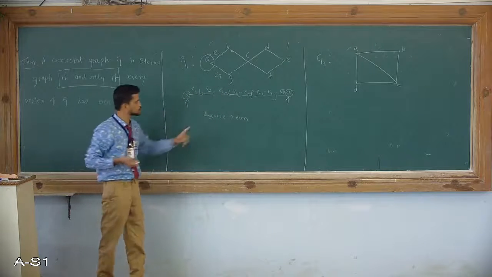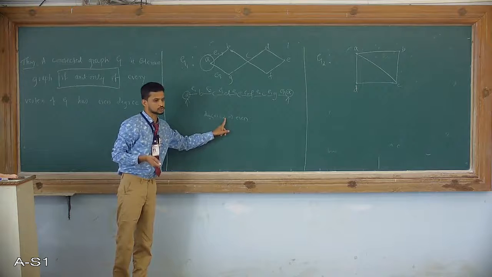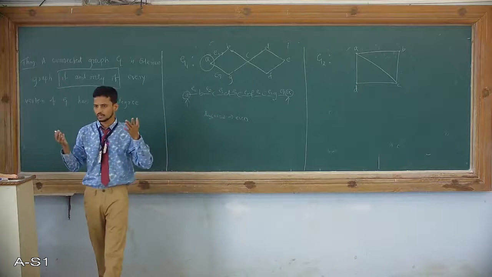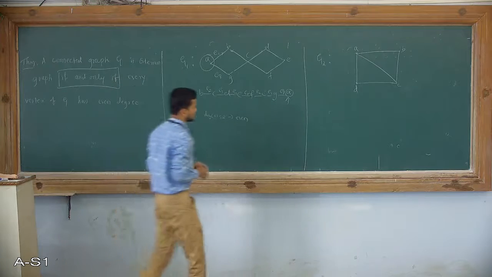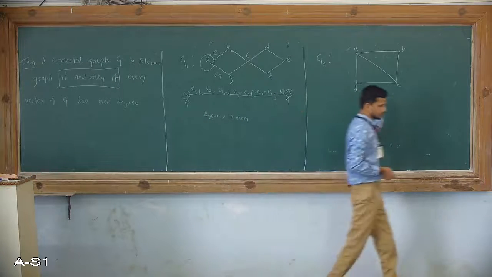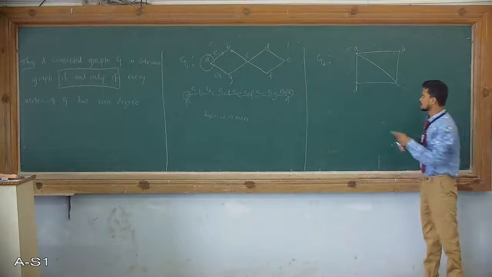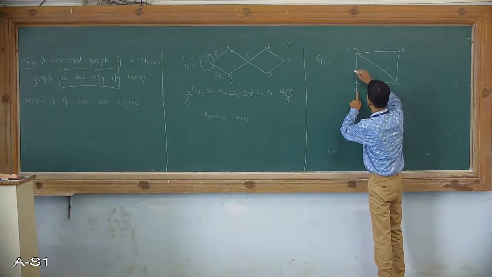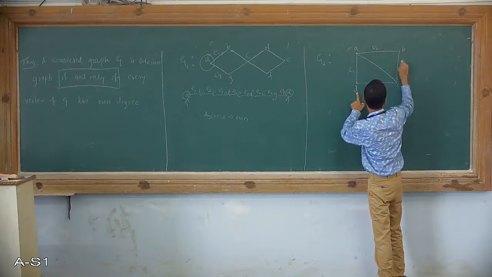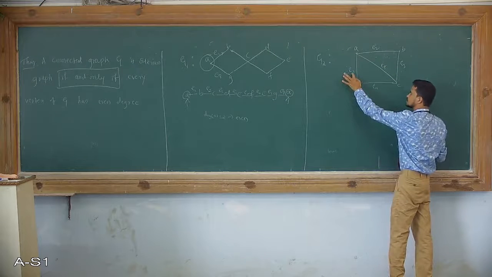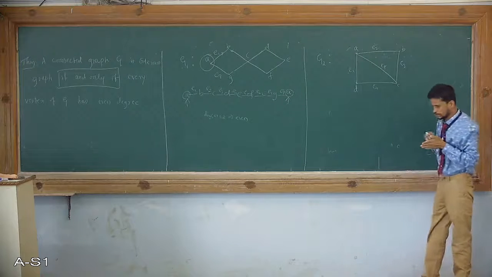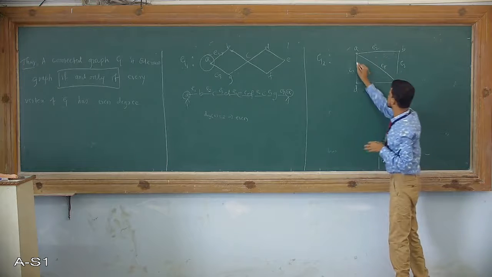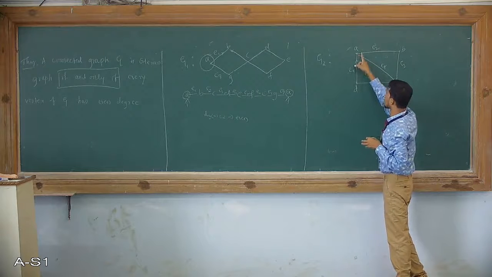Don't think that the degree of a vertex is only 2, it may be 4, it may be 6, it may be 8 and so on. So what will happen in this graph? If the edges are E1, E2, E3, E4 and E5, and an edge is moving towards vertex A, then there are two outlets.